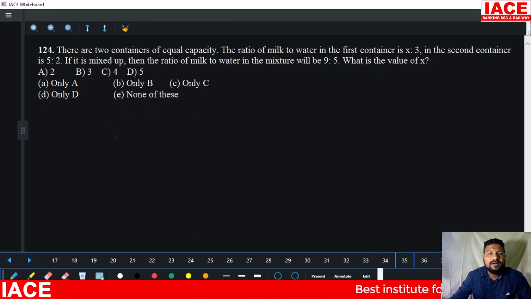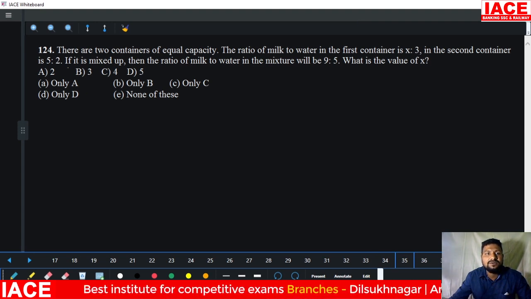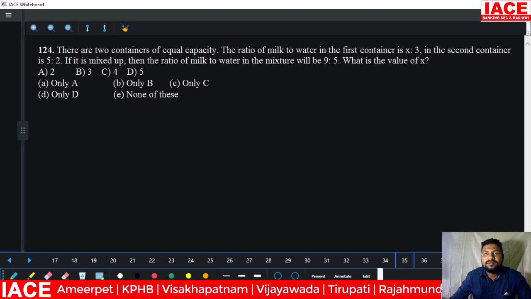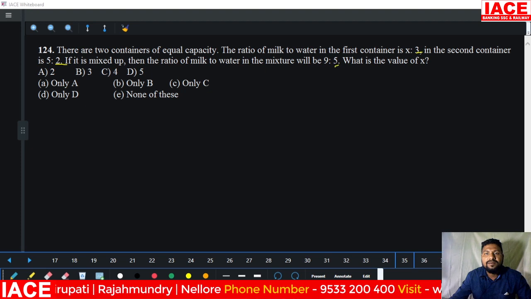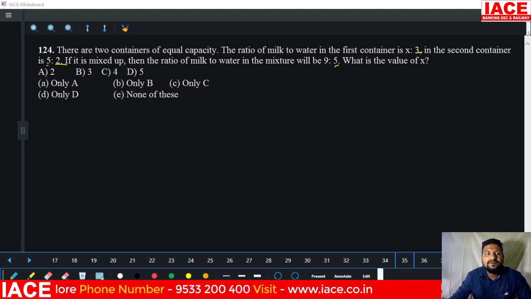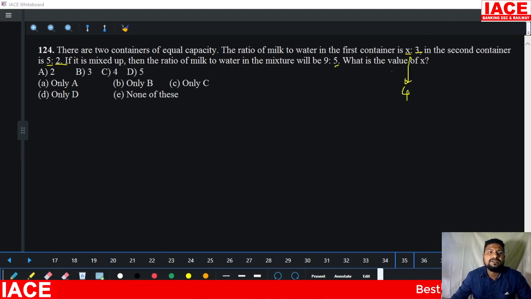Next, there are two containers of equal capacity. The ratio of milk in the first container is x to 3, in the second container it is 5 to 2, and the final container contains 9 to 5. Equal containers means nothing will be changed. 3 plus 2 is 5. You can observe that here is 3, here is 2, and 3 plus 2 is equal to 5. Now the first value given is 5, so the x value becomes 4. 4 plus 5 is 9. That means only C will be applicable, option C.